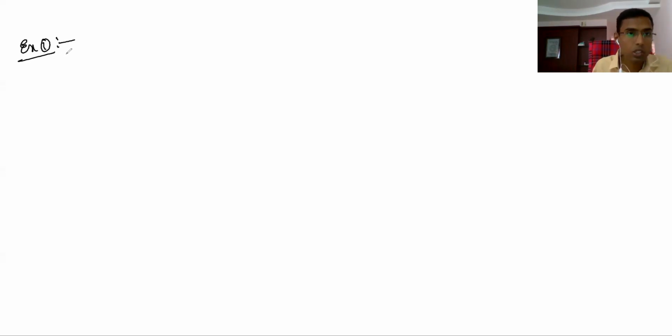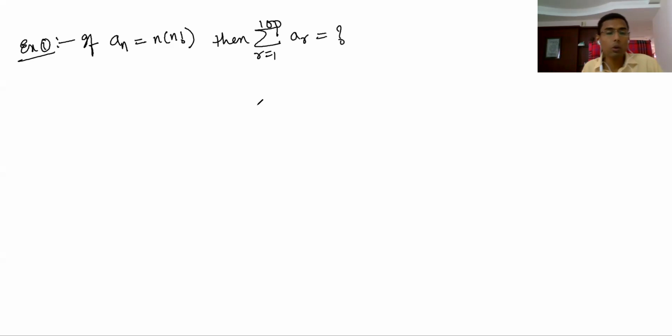Here, let's say the first question is: if a_n equal to n into n factorial, then summation a_r, r equal to 1 to 100, is equal to dash. That is the question now. Of course, this is very important. Based on this factorial, we have so many important questions, and these are very important because these ideas we use.